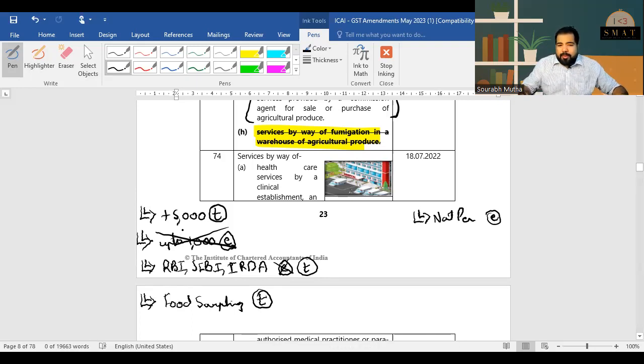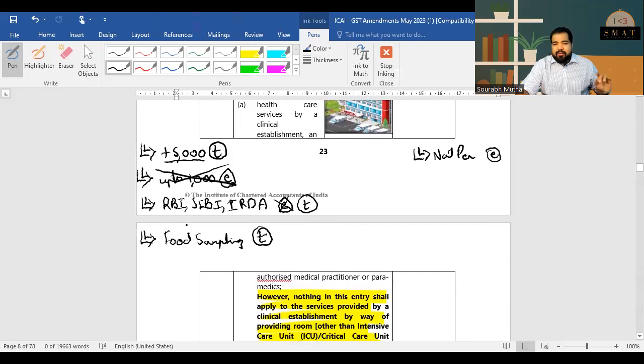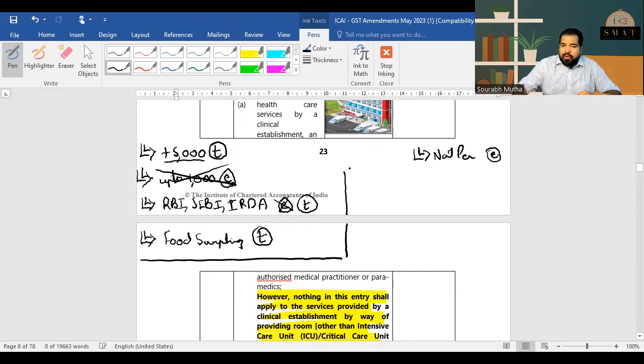And this hospital thing also, but remember more than 5,000 is not subject to GST if these rooms are ICU rooms. All right, now comes a very small but slightly tricky thing which I want to discuss. Let's say you are fed up after your exams, you tell your parents, mom, dad, let's go for a holiday, and they plan a holiday which is partly in India and partly abroad. For example, 3 days in Delhi and then 3 days in Nepal. That's your holiday. Now, in that case, the government has come up with a very amazing exemption.